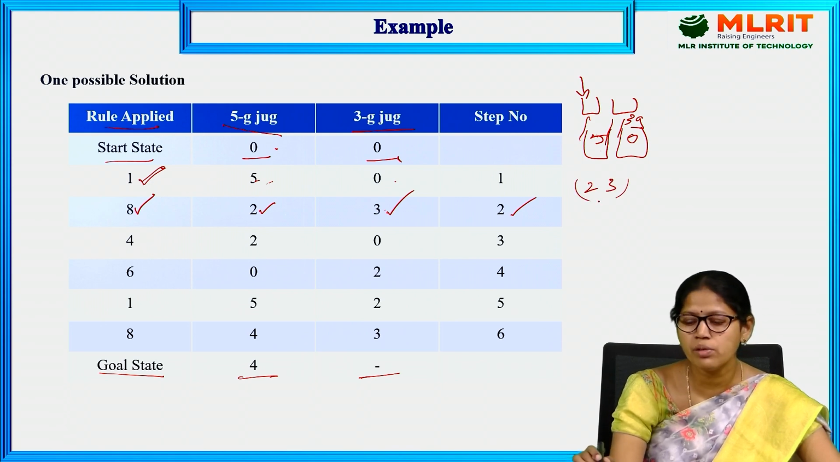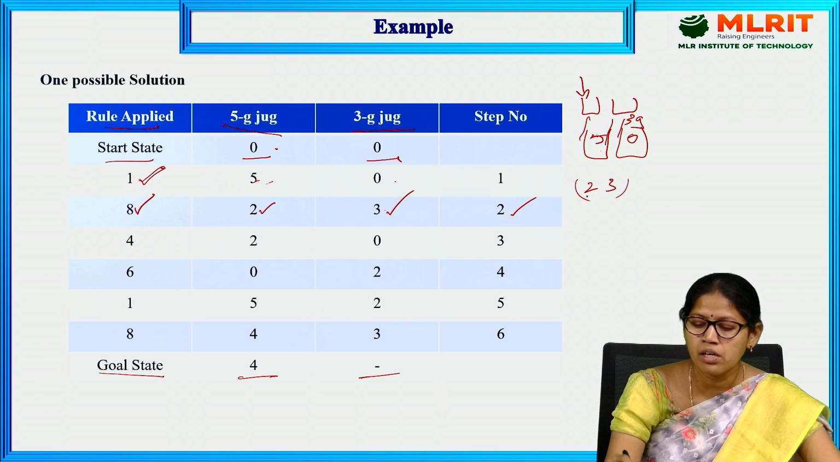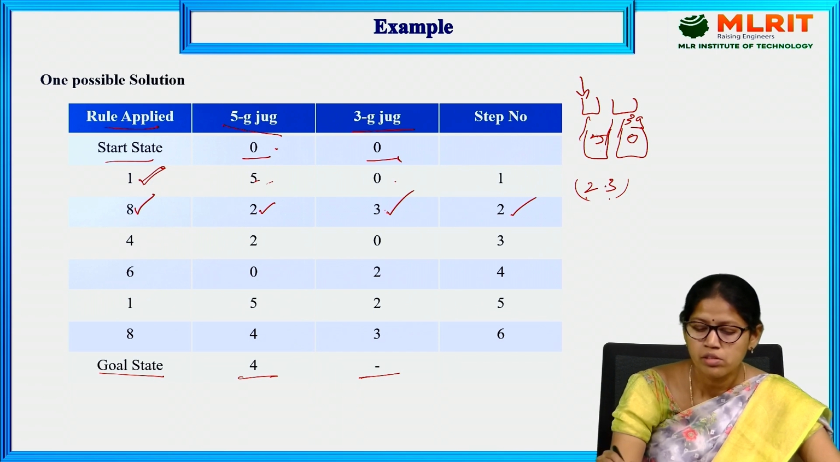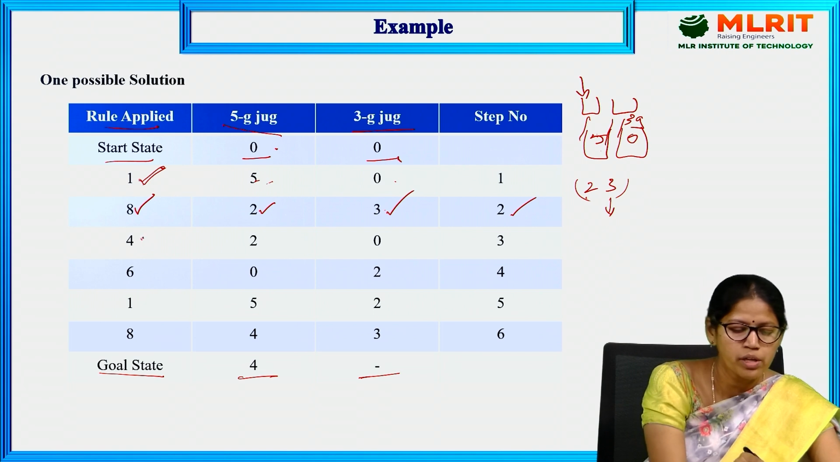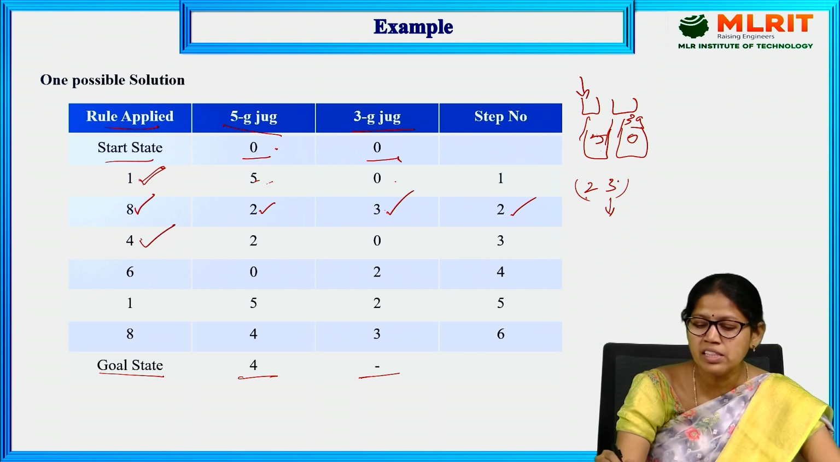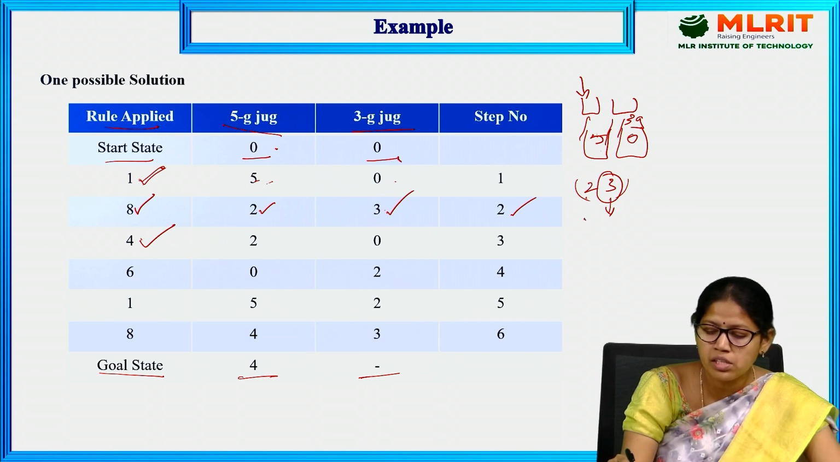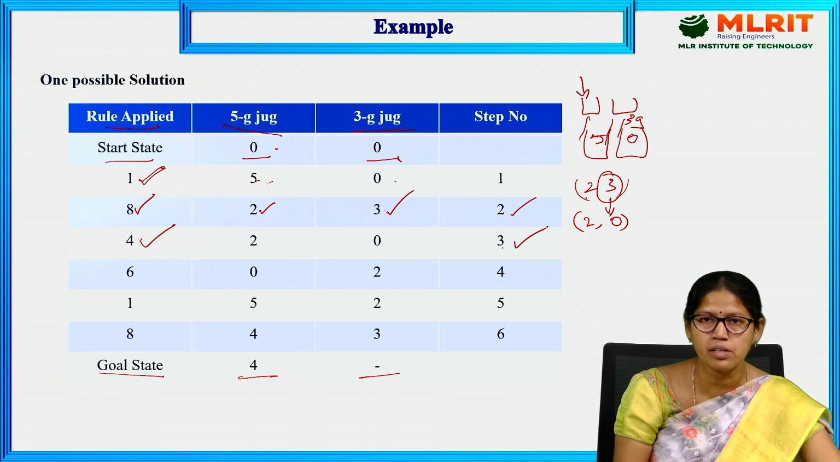Next, what we can do after containing the 2G water in the 5G and 3G water in the 3G? Either we can fill or we can empty. These are the two rules. Already we have transferred the water. What I am doing, we can empty the water by using fourth rule. Empty the 3G water. So after emptying the 3G water, the current state is 2, 0. The step number is 3.